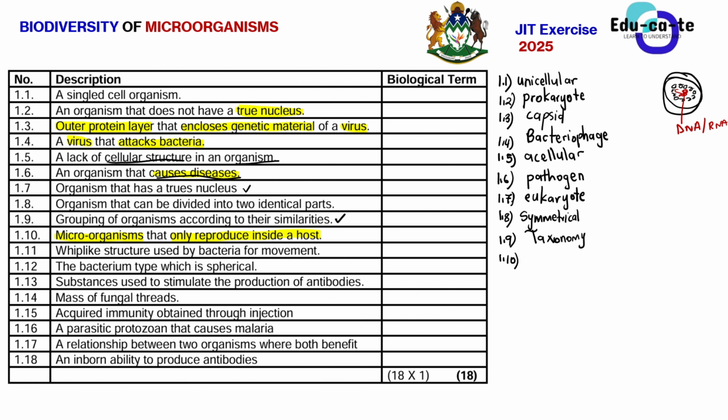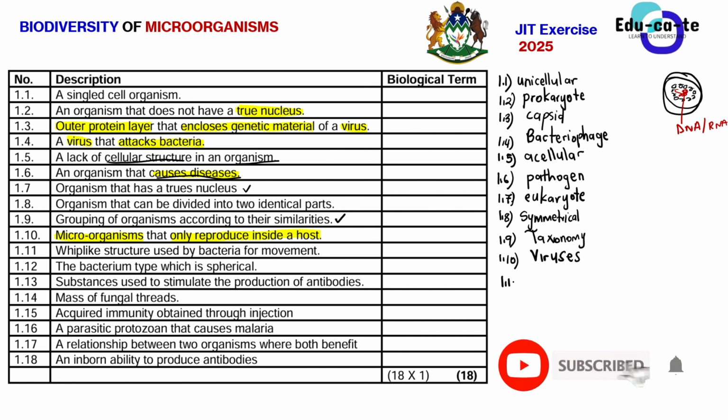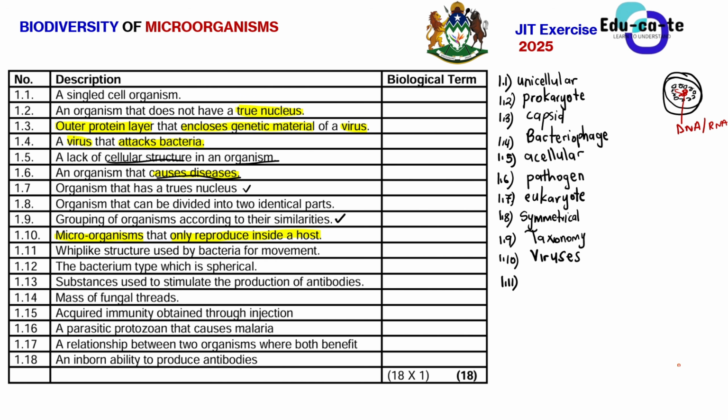So the viruses are the ones that can only reproduce inside a host. If you were to take a virus out into the outer environment, it would not be able to multiply and become many. But the moment it enters the body, either of a human being, of an animal, or anything, that is the host. So the microorganisms that reproduce inside a host are known as viruses. A host is just a body in which that microorganism reproduces.